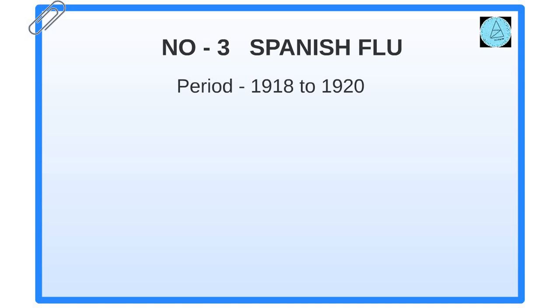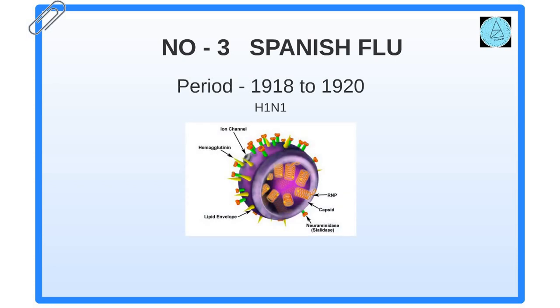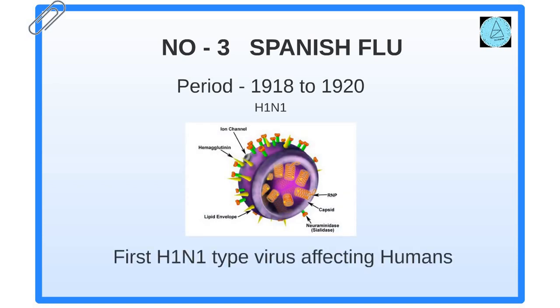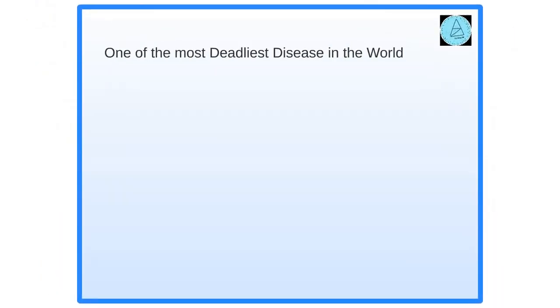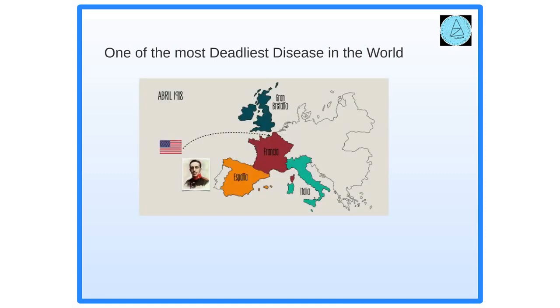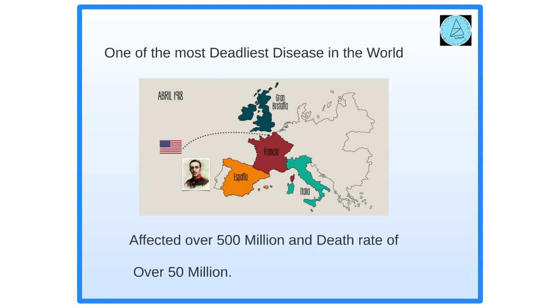Number 3, Spanish flu. It occurred during 1918 to 1920 AD. This is caused by the H1N1 type of virus, the first H1N1 virus affecting humans. It is one of the deadliest diseases in the world, during the First World War. The origin of the virus is still in question, but believed to be from poultry and pigs. This disease affected over 500 million people, with a death toll of over 50 million.